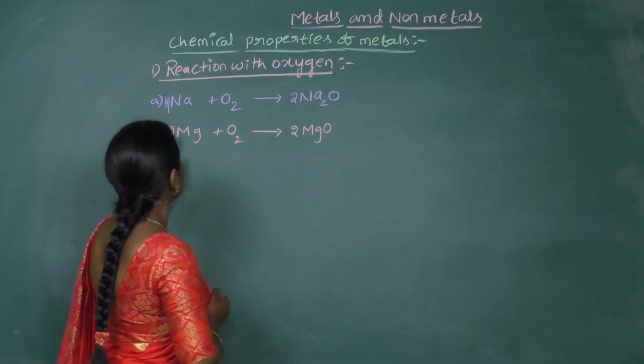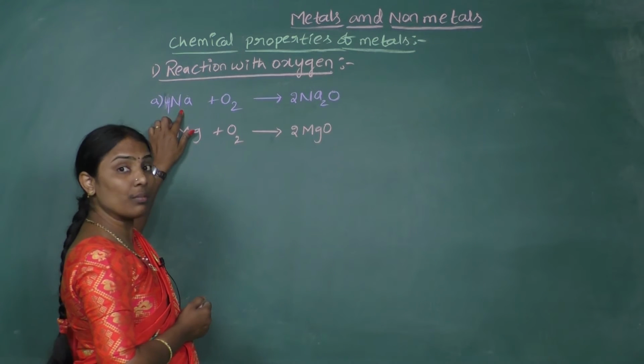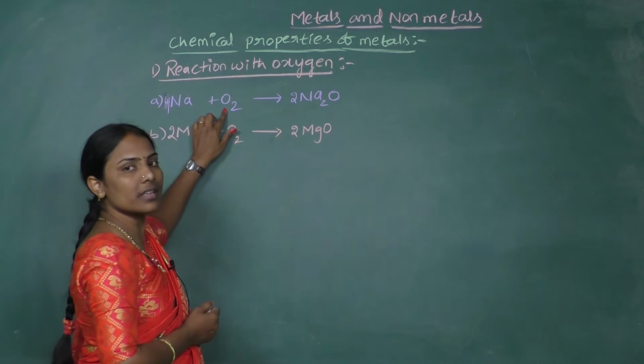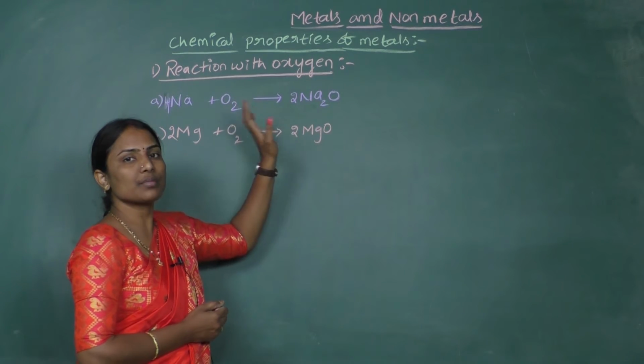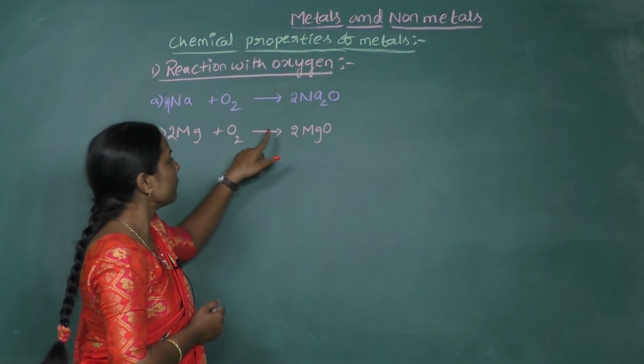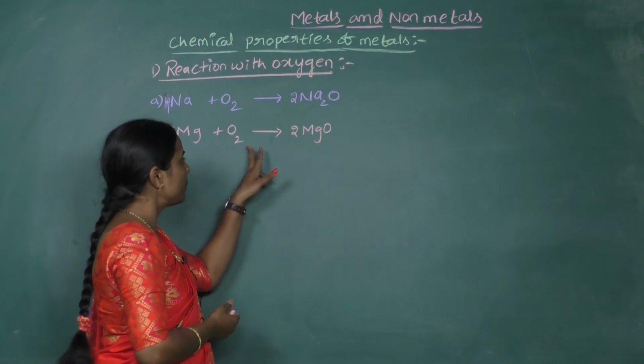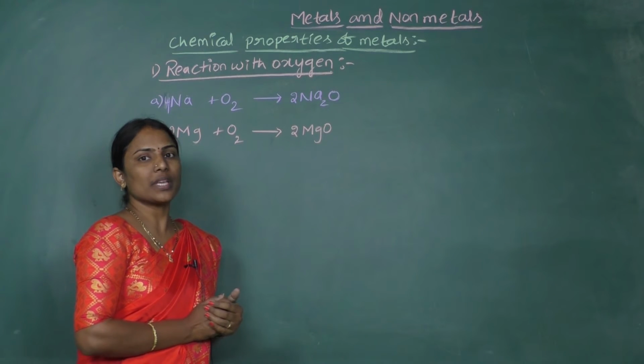So likewise, depending upon the reactivity of metal, sodium is more reactive, hence rigorously reacts even in the absence of heat. But for the magnesium to react with oxygen, we require some heat, means some temperatures are required to make this reaction happen.